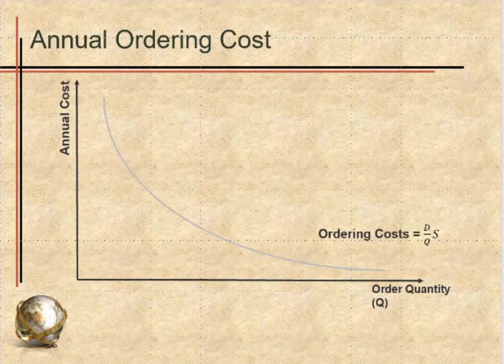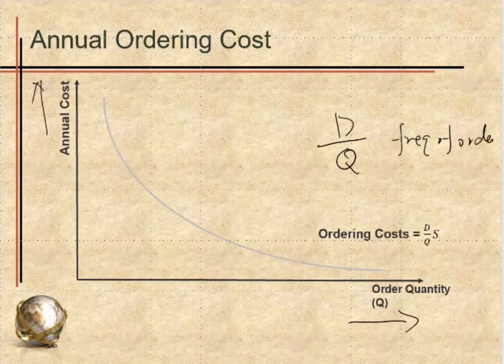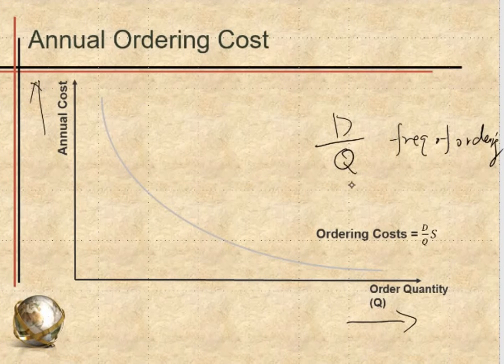Now the ordering cost is a different curve. Again, the vertical axis is the annual cost and the horizontal axis is quantity, just as before. And now our ordering cost is going to be a curve. It's not a straight line. It is D over Q times S. So D over Q here is the frequency of ordering. So this is how many times we order. And S is the ordering cost each time.